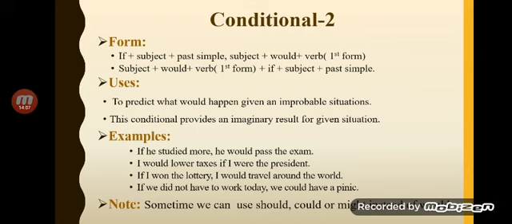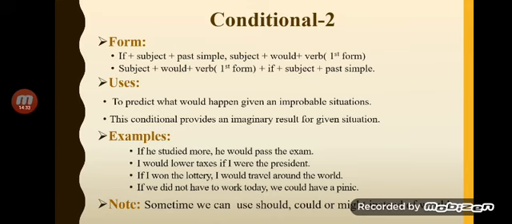I would lower taxes if I were the president. So whenever we are going to use I with an if clause, we would be using were. It wouldn't be I was, it would be I were. If I won the lottery, I would travel around the world. If we didn't have to work today, we could have a picnic.